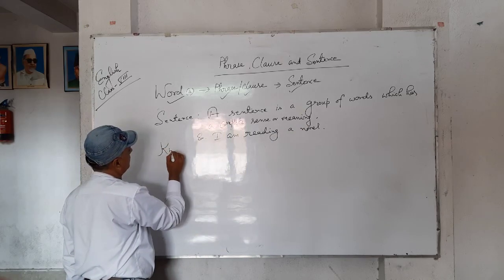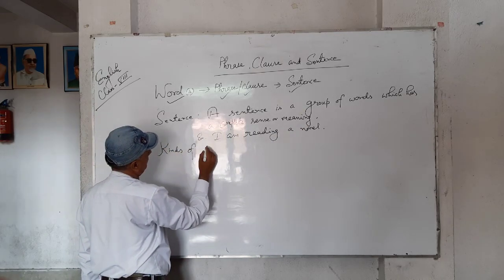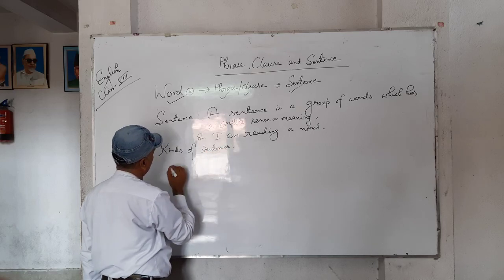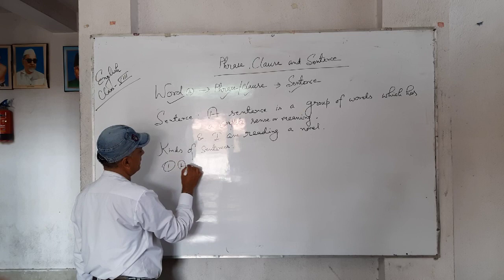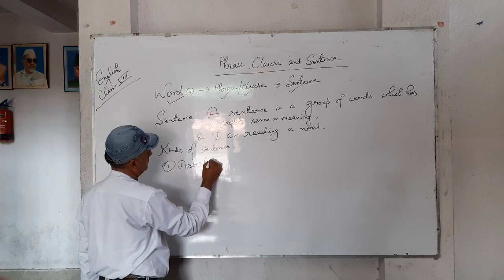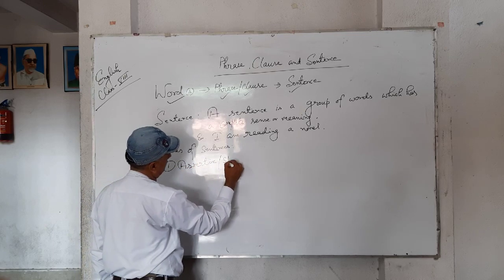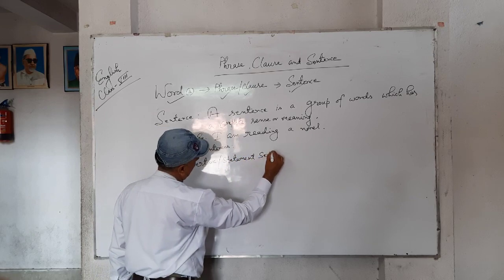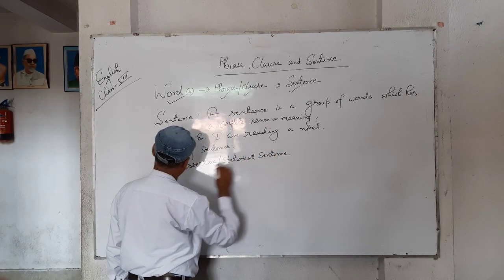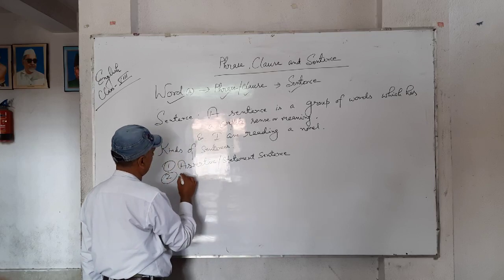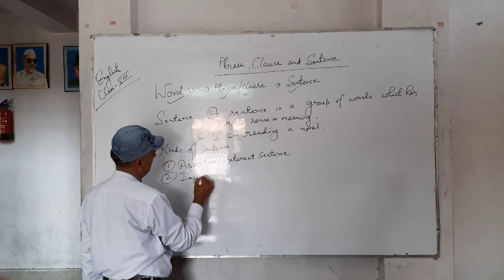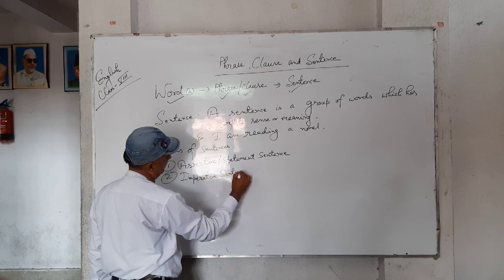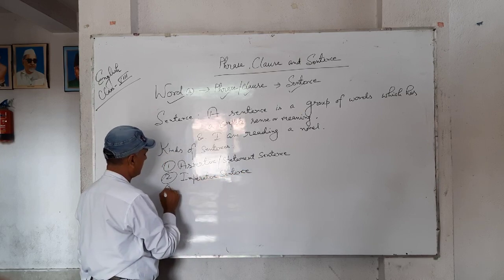Now, kinds of sentences. First, assertive. Imperative sentence.